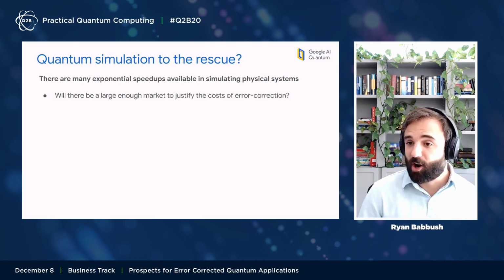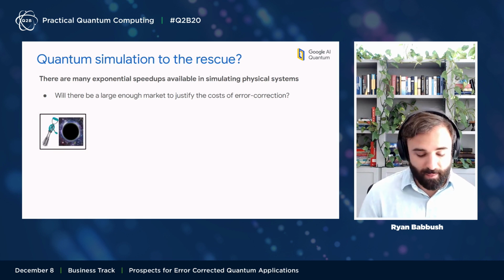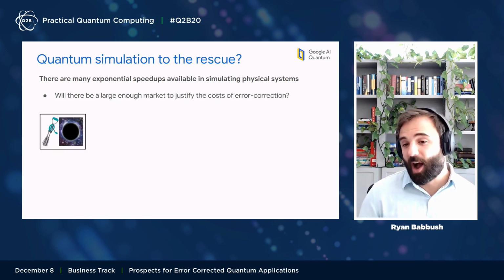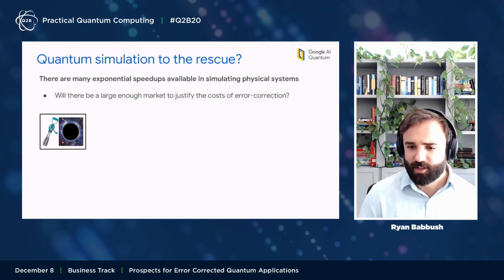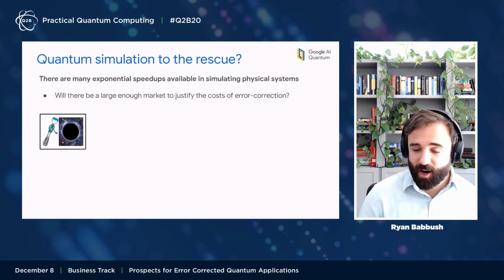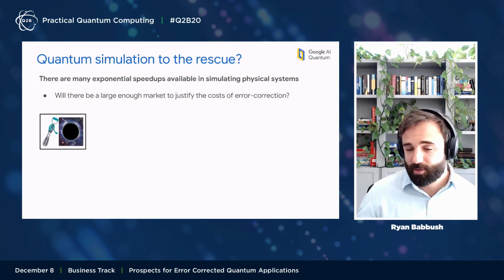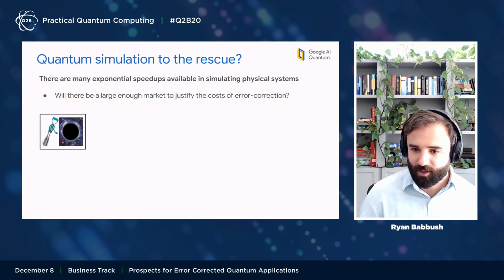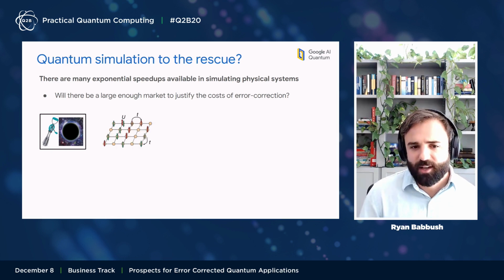And I think for that, in our minds, we're hoping for a market that's on the order of at least tens of billions of dollars a year. And I'm very optimistic about this, but we'll have to see the extent to which that's really the case. So it's good to keep in mind in quantum simulation, there's really a spectrum of possible applications where on the left side, we have the easiest things you could imagine, simulations of scrambling and black holes. They're very esoteric physics experiments that are already similar to the random quantum circuits that we know we can go beyond classically tractable with today, even in NISQ.